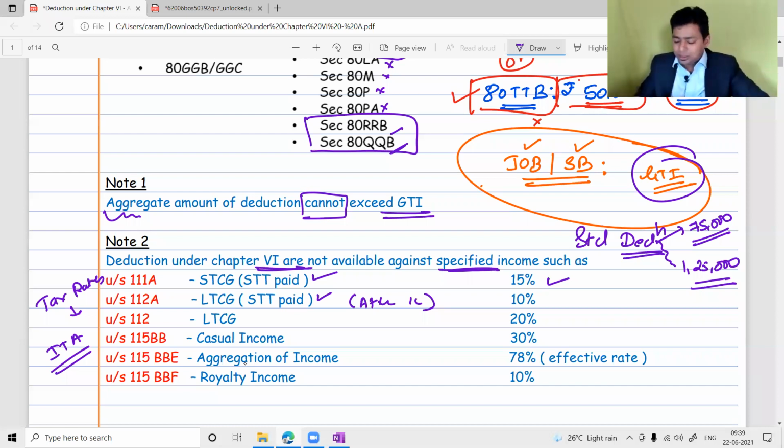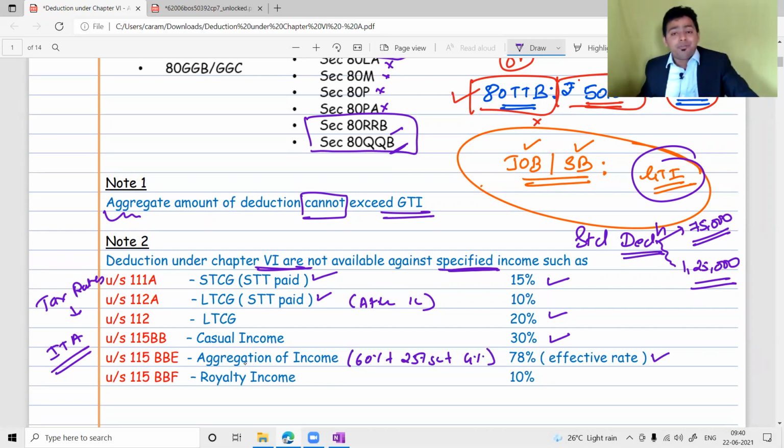Casual income, winnings, 30%. Aggregation of income: if you are found with unaccounted cash or unaccounted property in an income tax raid, then you will get a tax rate of 78%, 60% plus 25% surcharge plus 4% cess. So that effective rate is 78%. Royalty income 10%. Whenever there is a special income in the law, you will not get deduction against special income.